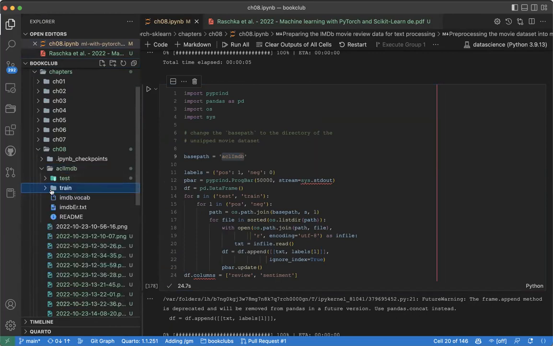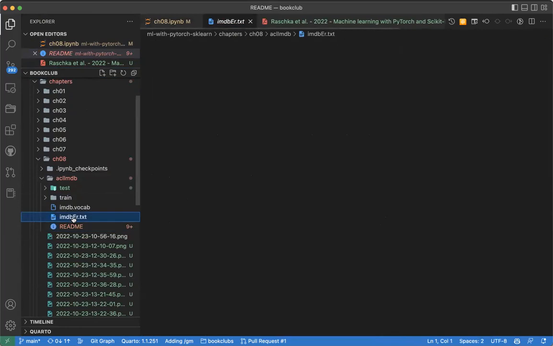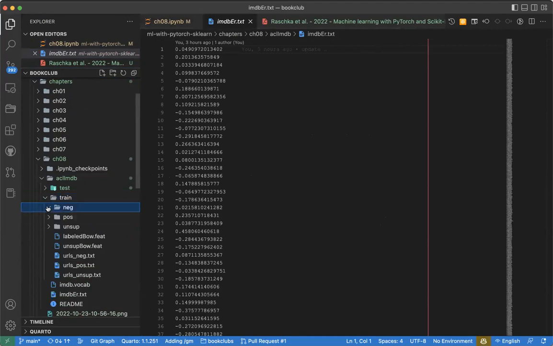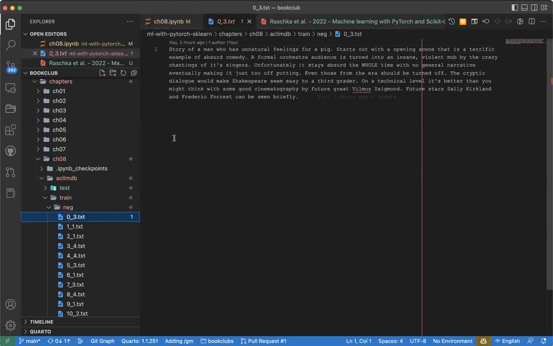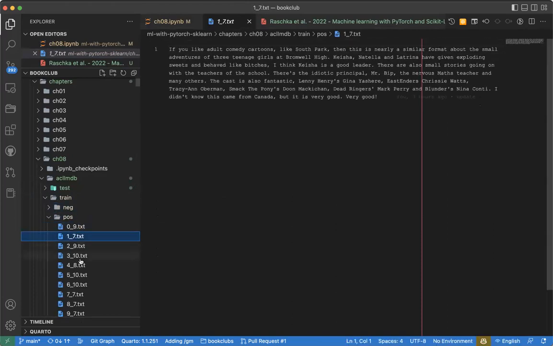So the data, if you look at it, you can read the README on how the data is being constructed. This is where the data is. Inside the training data, we have what is called post negative. You can see that each one is an individual file. This is a negative review, this is another review. When you go to the positive, this is another review, and another.